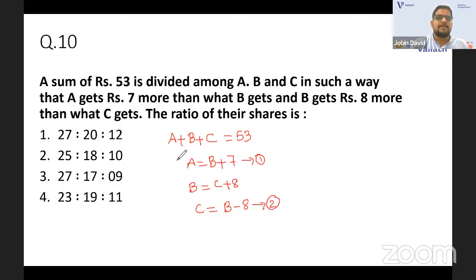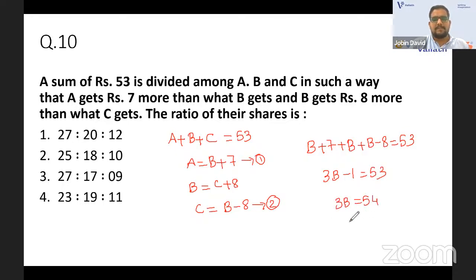And now you can substitute A, B, C. A you have as B plus 7. B you can put as B itself. C you have as B minus 8. Substituting all of them, we get 53. Now 3B minus 1 is equal to 53. 3B will be equal to 54. That is 54, 3 plus 1. B will be equal to 54 by 3. That will be 18. B is 18.